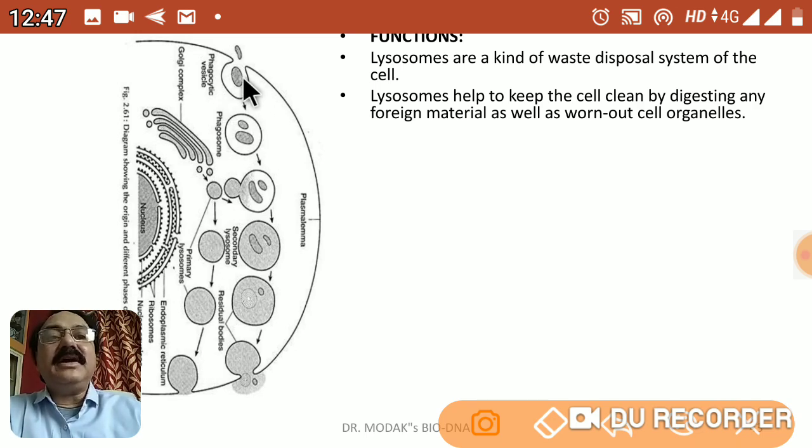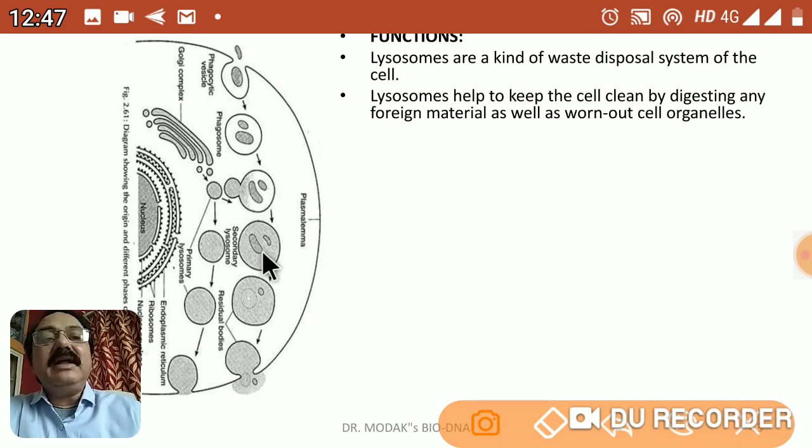Now you can observe that if a food particle or any foreign bacterium enters into the cell through the plasma membrane, that we call endocytosis, phagocytosis or pinocytosis, then when it enters into the cell, the lysosomes get attached to that material, and all the enzymes pour inside that vesicle, and that material gets digested. Digested material is absorbed within the cell, and undigested material is thrown out by the process of exocytosis. This is one of the important roles of the lysosome that we have to understand.